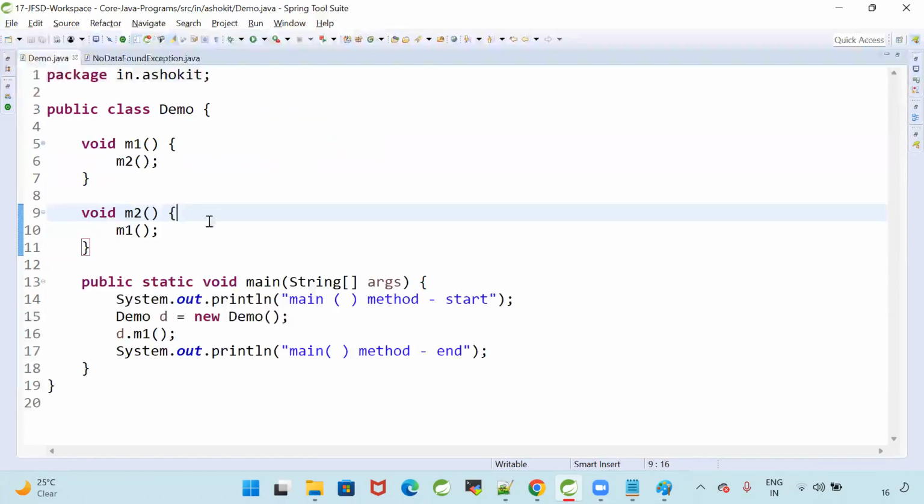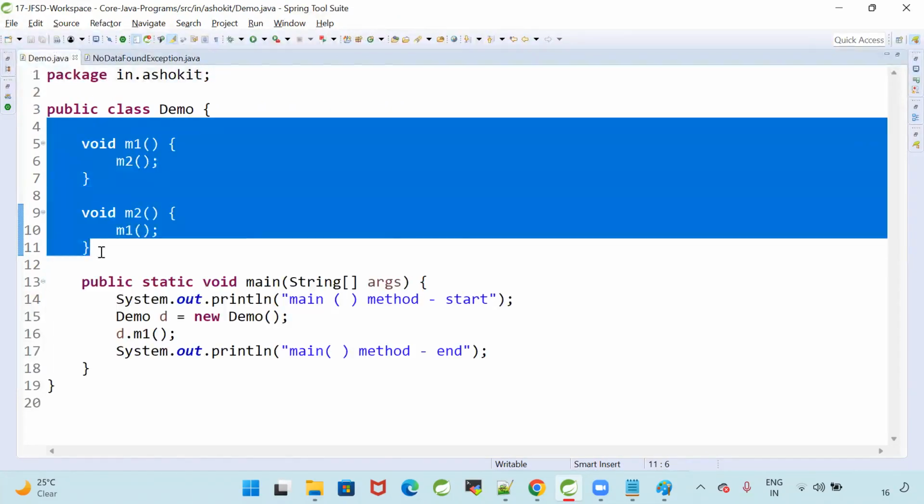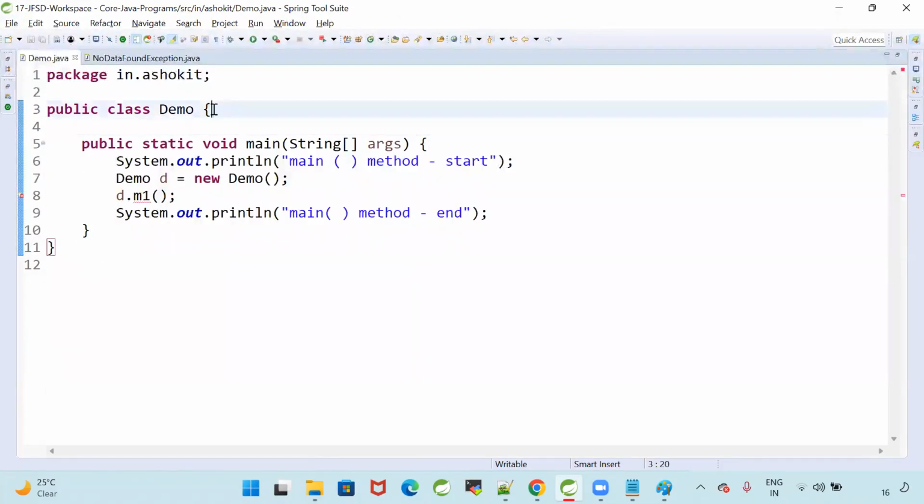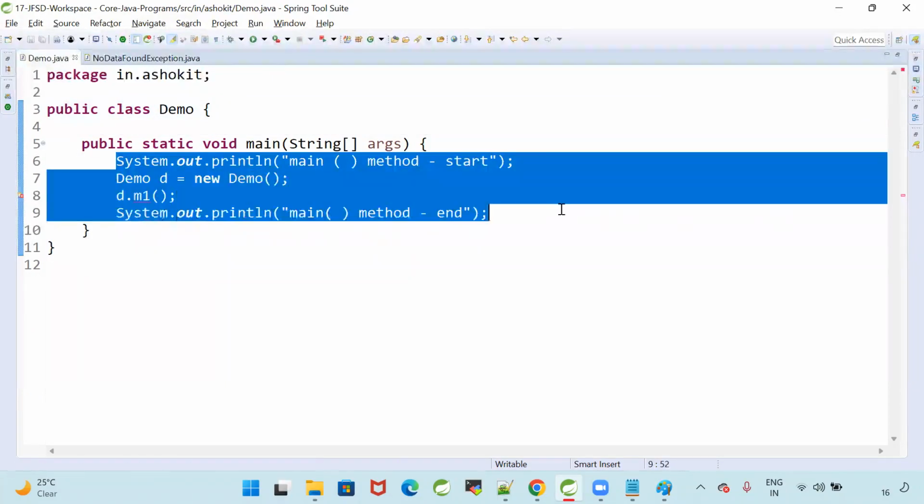Perfect. In Demo.java, I want to throw that exception. Same thing. I'm going to write one method.